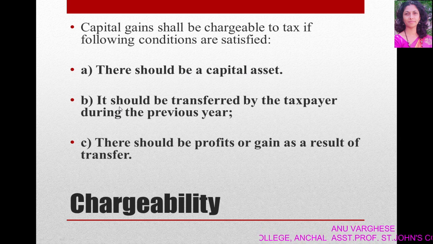Second one, it should be transferred by the taxpayer during the previous year. Third one, there should be profits or gain as a result of transfer. These are the conditions to be satisfied in order to charge the income under the head capital gain.